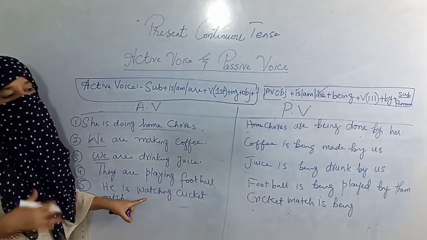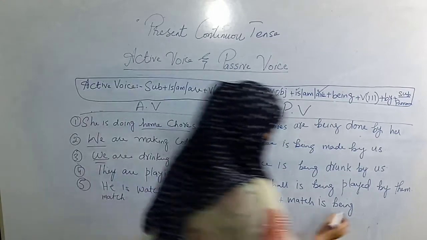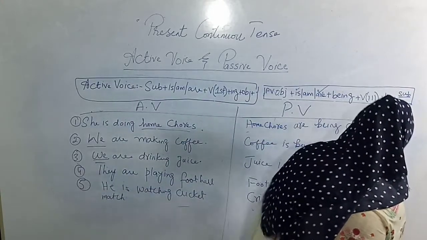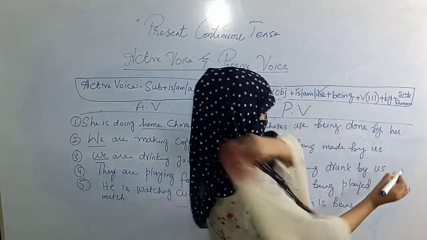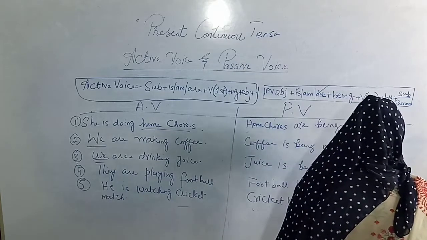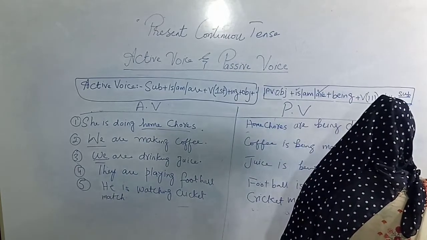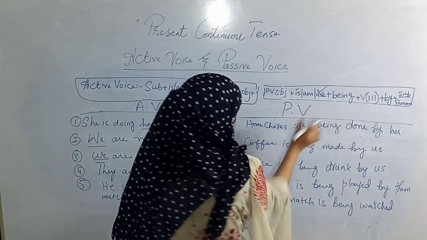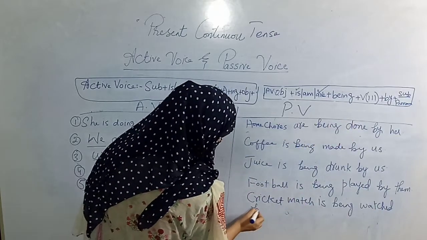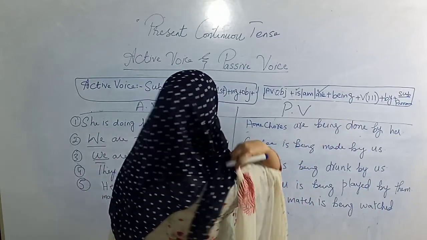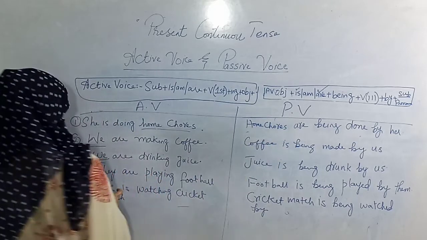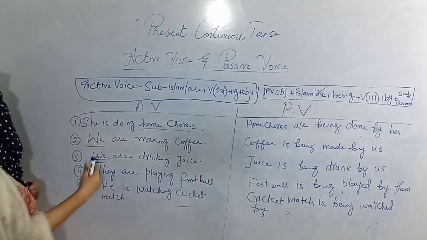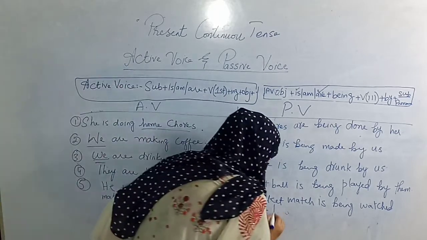Verb is watch here and the third form is watched. And by will come according to formula. Then subjective pronoun. He is subject and he will be converted into him.